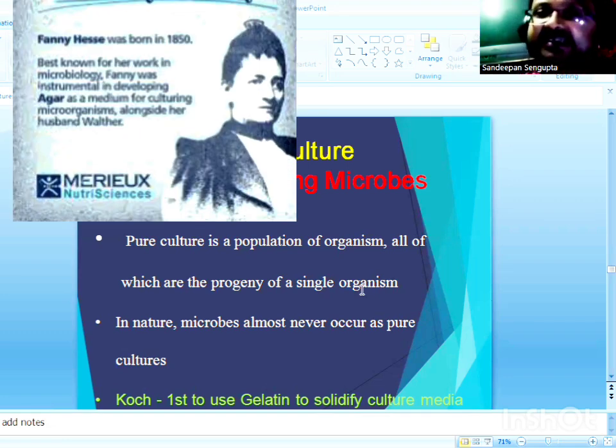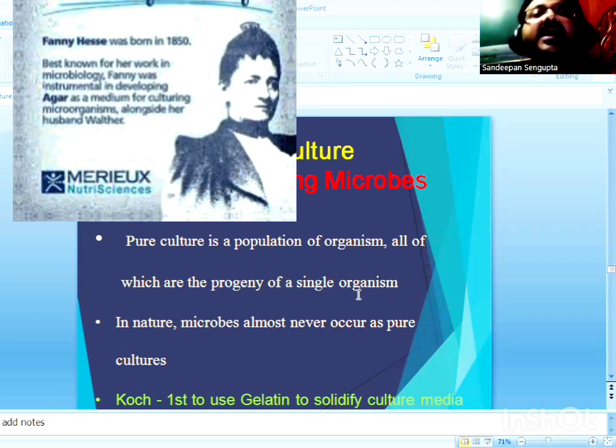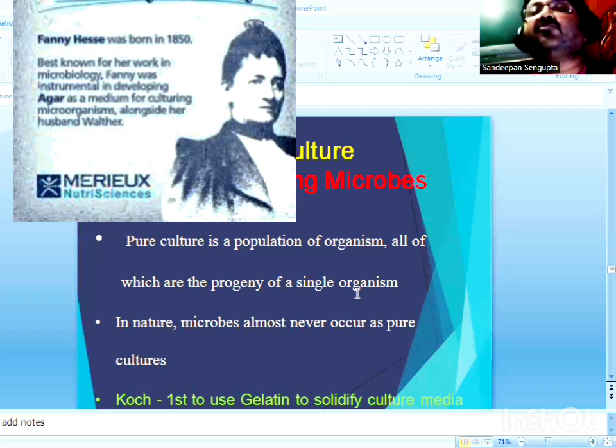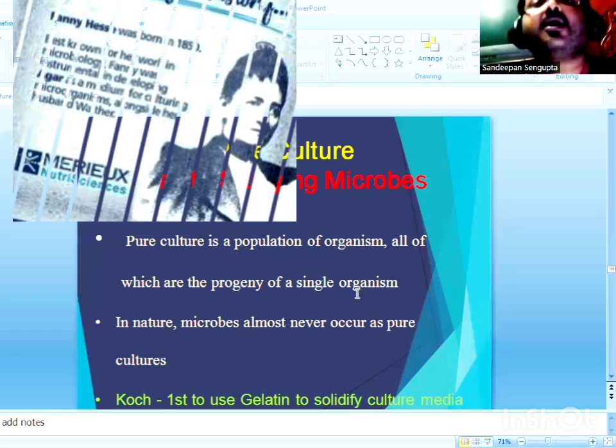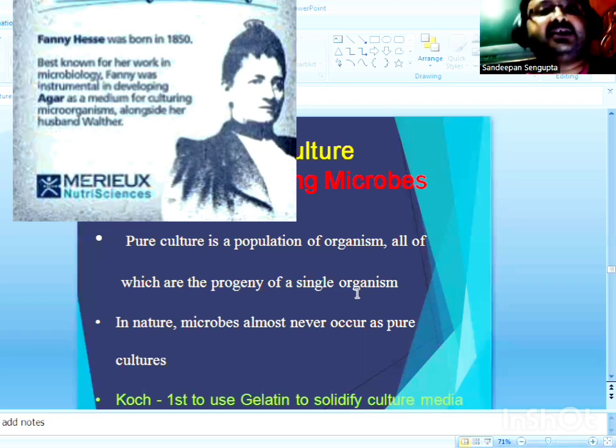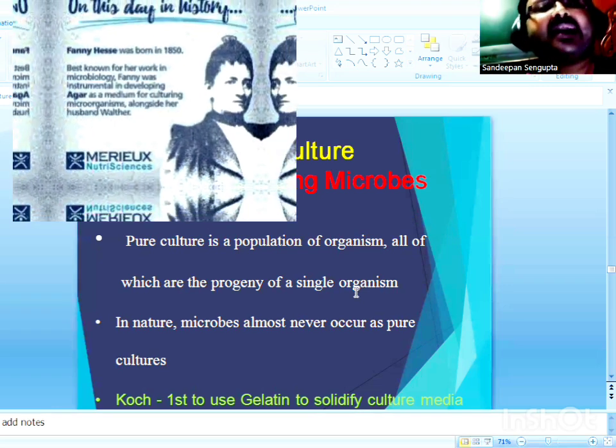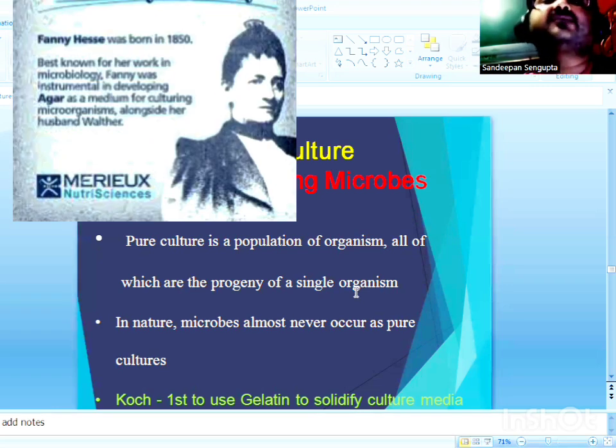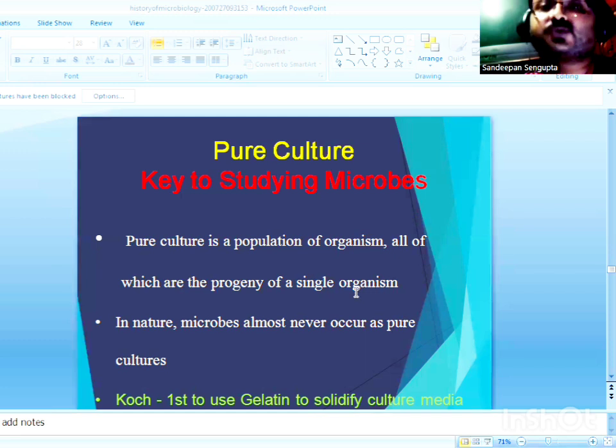Fanny Hesse had her own reasons in favor of agar, and she proved that gelatin gets easily hydrolyzed and is not stable or suitable to be used as a solidifying agent when it is attacked by a proteolytic exoenzyme called gelatinase. And gelatin liquefies and has a very low melting point of 25 degrees Celsius. So gelatin was replaced by agar.